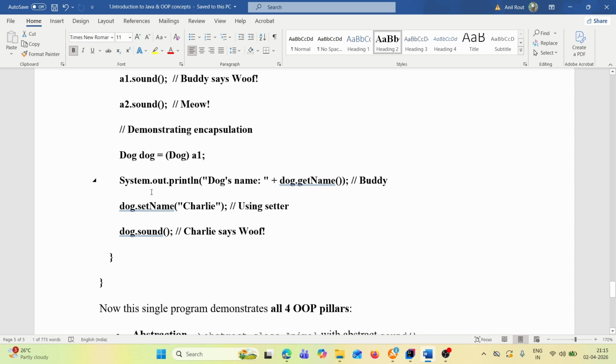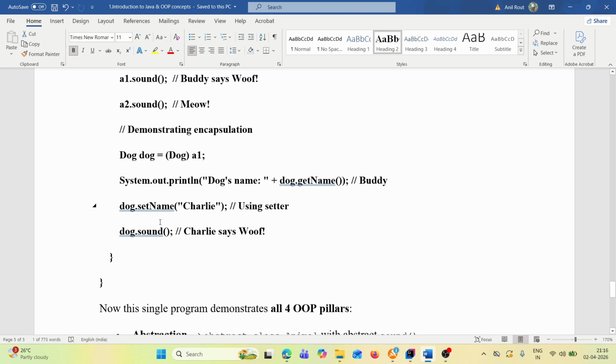Now we'll print System.out.println("Dog's name: " + dog.getName()). This dog is which one? The Animal class reference. So dog.getName means, what is the name of the dog? Buddy. So it will print "Dog's name: Buddy".